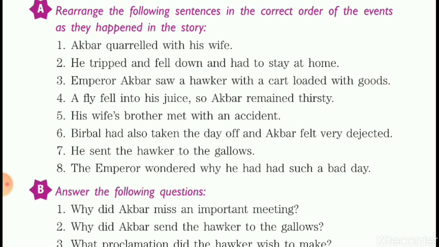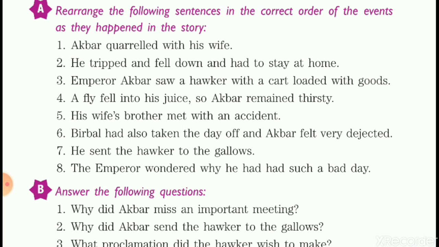That is when the hawker requested the emperor's men to fix a meeting with Birbal. Birbal came and met the hawker, and on the final day when the hawker was going to be hanged at the gallows, the executioner asked him his last wish. So he requested the executioner that he wanted to make a proclamation, that is an announcement, that nobody should see Emperor Akbar's face early in the morning. Else, whoever sees his face in the morning will be sent to the gallows just like him. So, the executioner passed this message to Emperor Akbar.